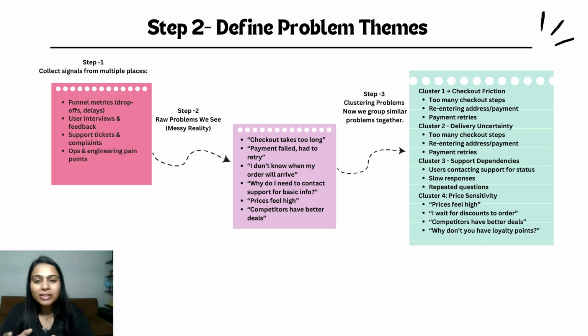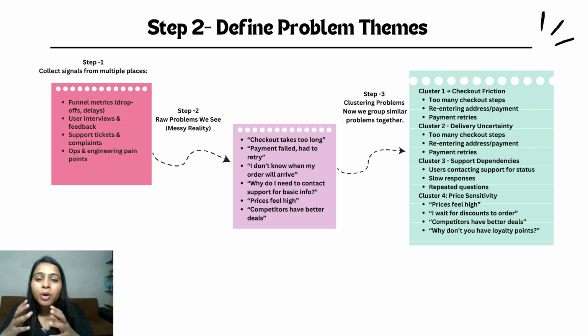Once we have collected all the signals, everything is still messy. You will see complaints, metrics, emotion all mixed together. At this point, it feels like everything is broken, but that's normal. Now, the job is not to fix everything yet, but to make sense of the chaos. So we start grouping similar problems together. For example, a lot of issues are actually about checkout friction. Too many steps, retyping address, payment retries, and payment details.